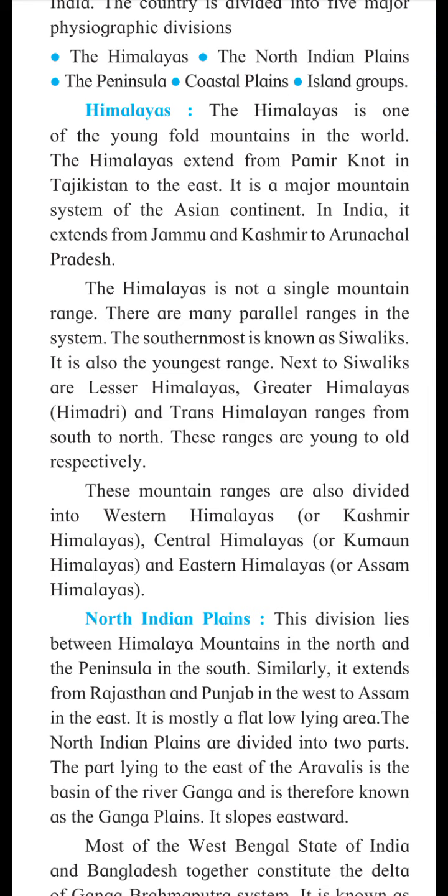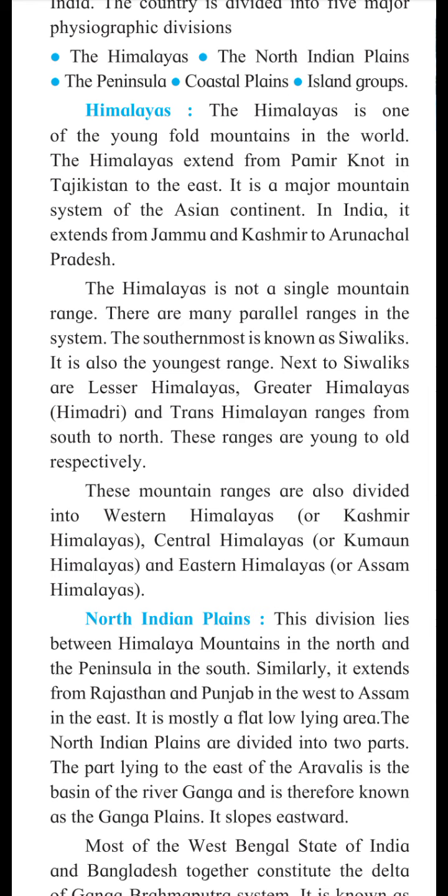It extends from the states of Rajasthan and Punjab in the west to Assam in the east, means Assam, the Brahmaputra plain.